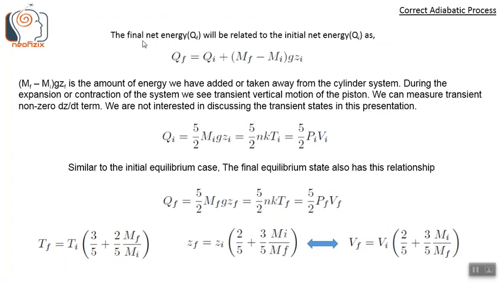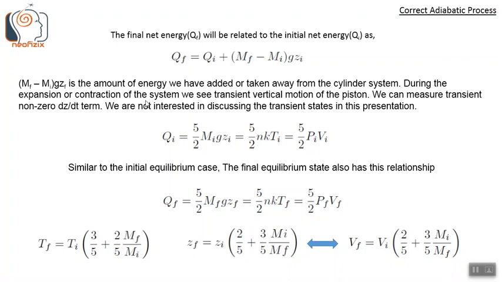The net final energy Qf will be related to the initial net energy Qi as shown in this equation: Qf equals Qi plus (Mf minus Mi) g zi. This term, (Mf minus Mi) g zi, is the amount of energy we have added to or taken away from the cylinder system.